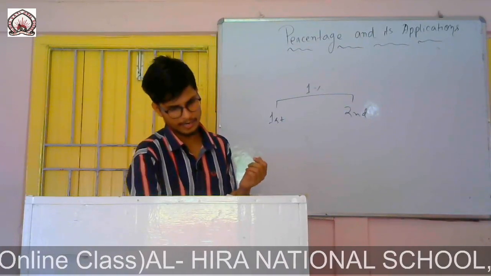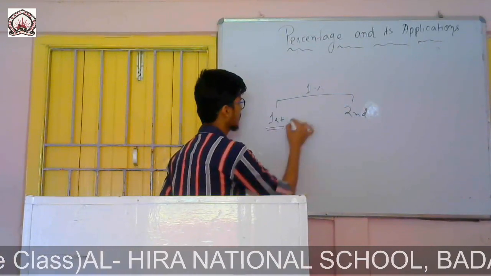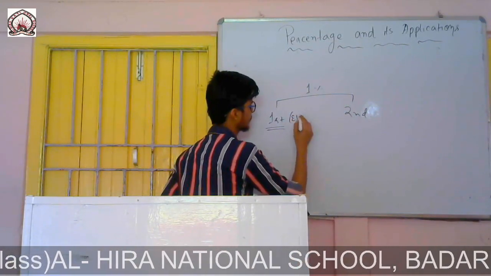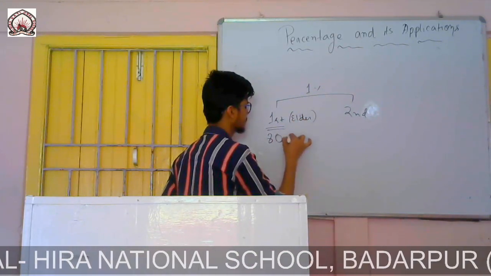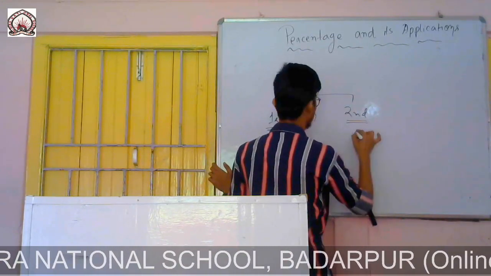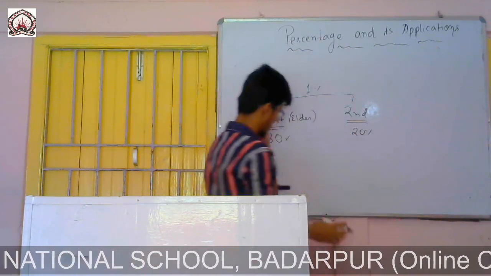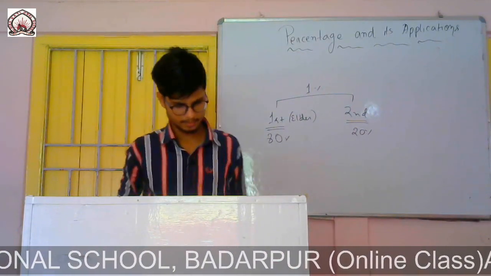The elder son gets 80% of the total. So how much did the elder son get? 80% of this 1%. And the second son gets the rest, 20%. If he got 80%, then the other will get 20%. 80 plus 20 is 100%.